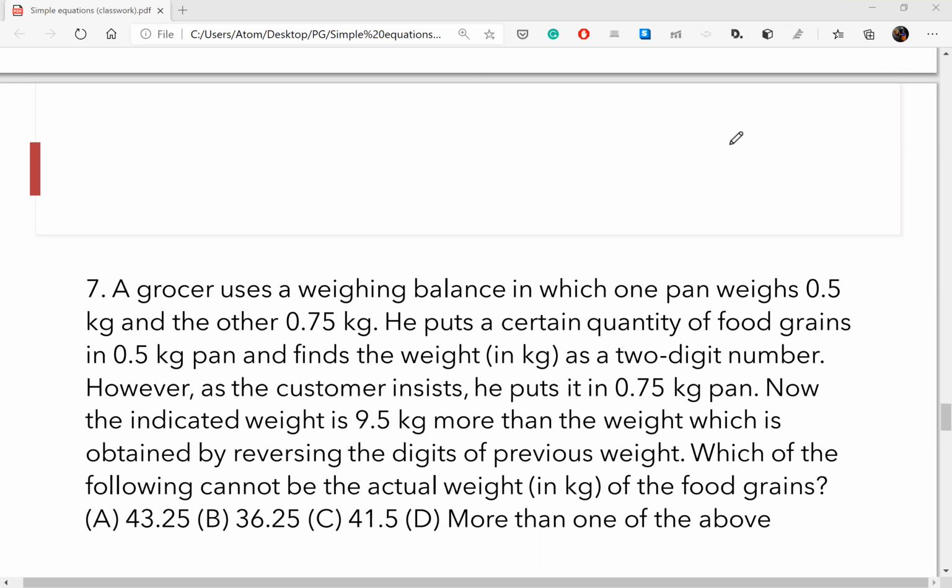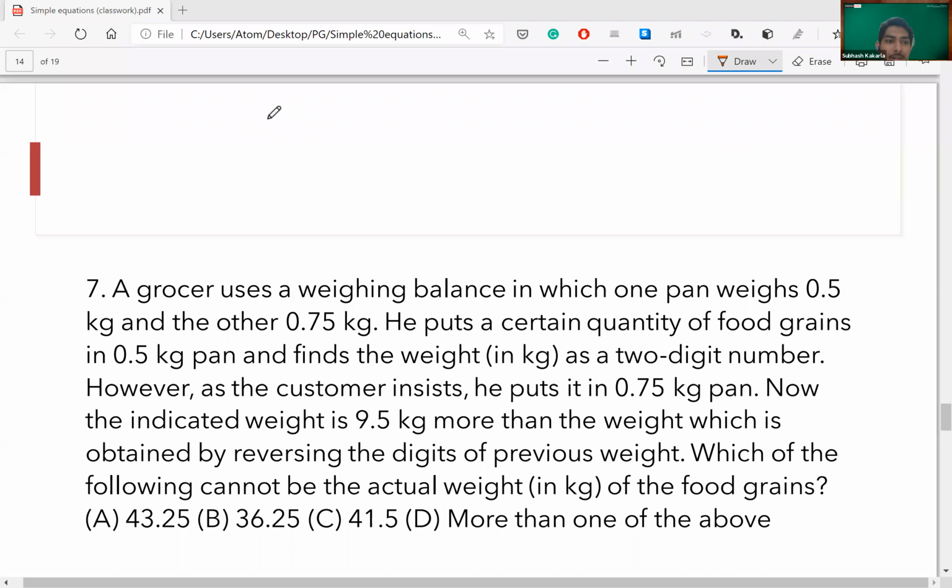Actually, if we see there is a difference of 9.5 kg when we reverse the digits. So I used that approach. Only option A satisfies according to that. But is that the only thing we will have to see?